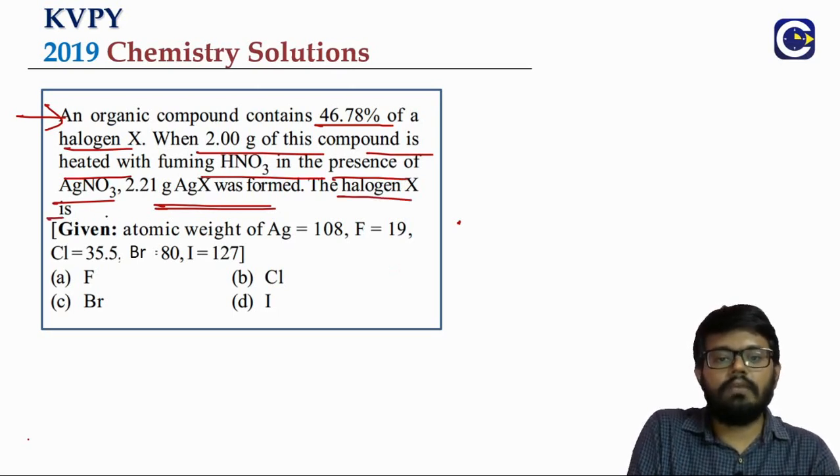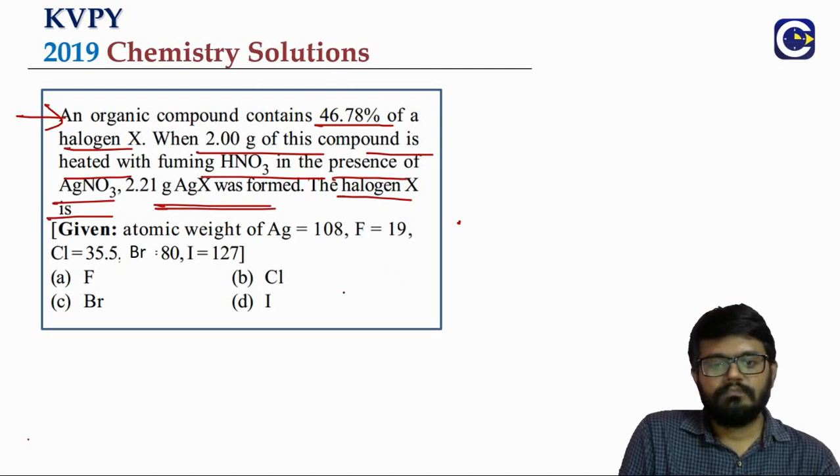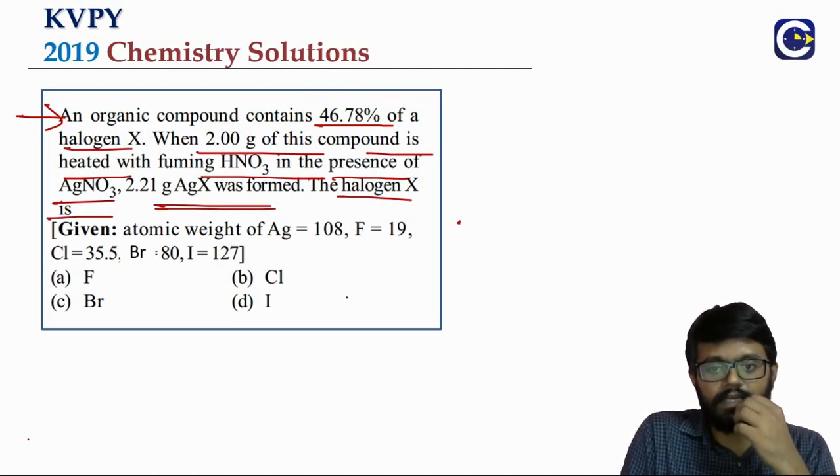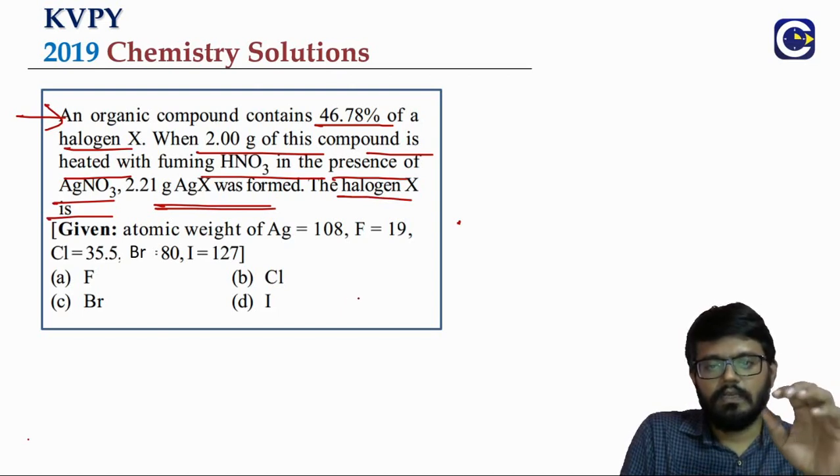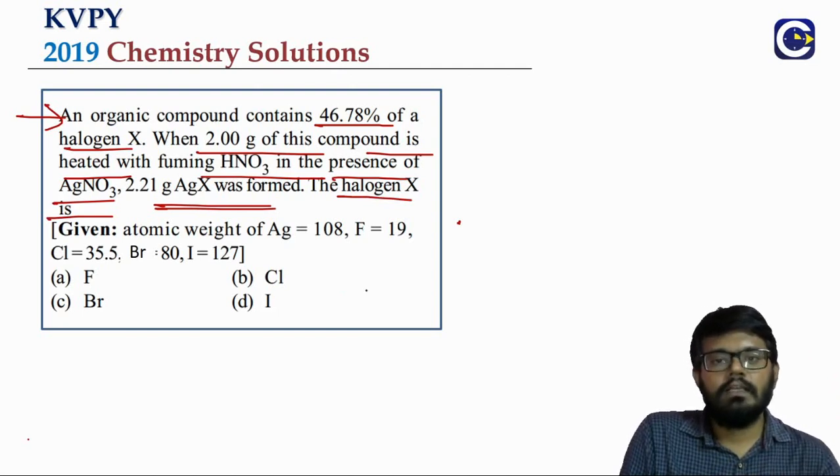From this we have to find what is the halogen X. So they have not directly given the information about the halogen, they are giving the information through the estimation method.